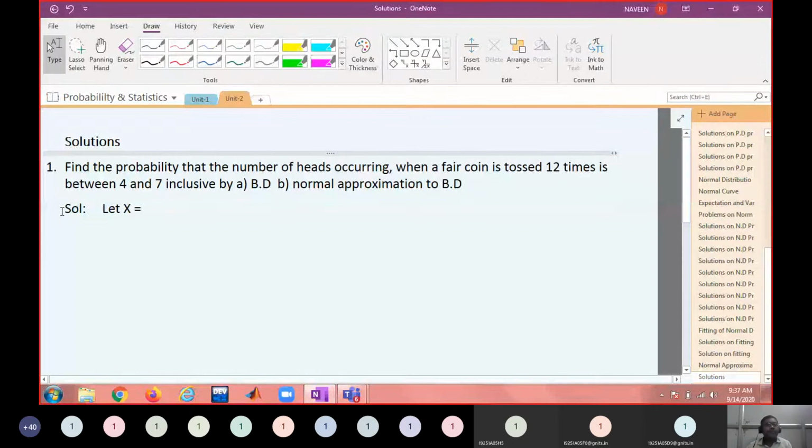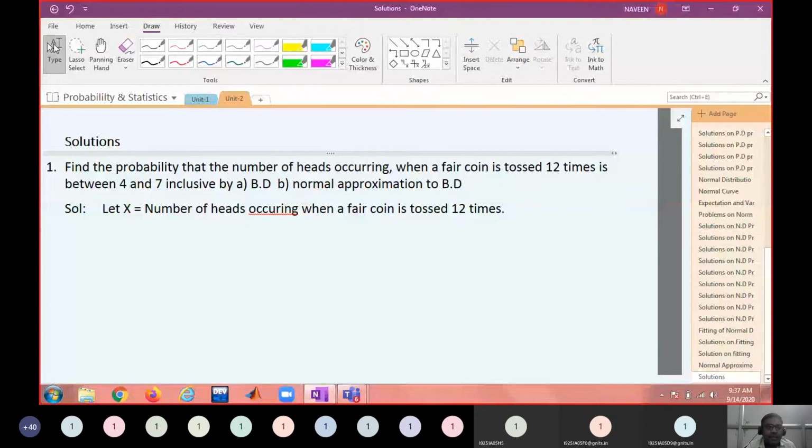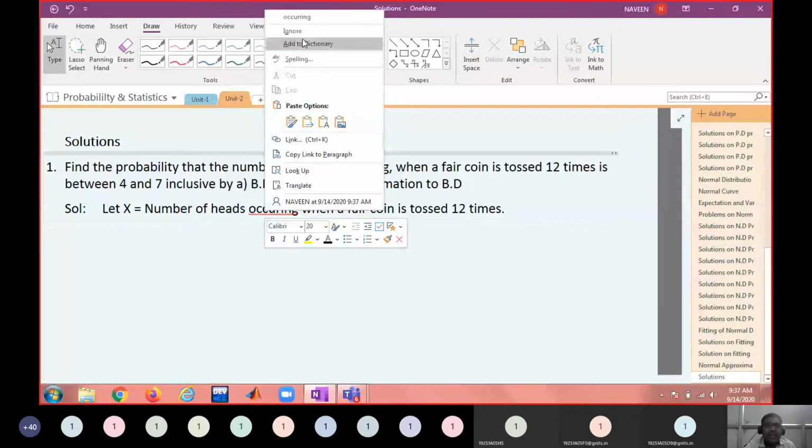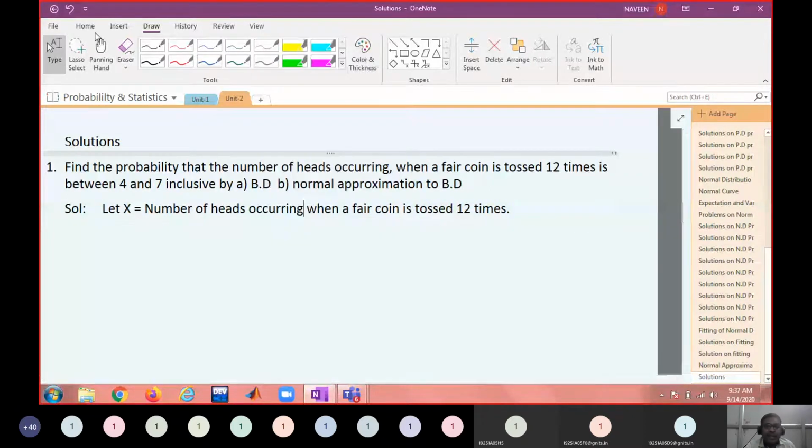Number of heads occurring when a fair coin is tossed 12 times. This itself gives a hint that it is a Bernoulli process. Why? n is given, it is about head and tail, so only two possibilities, with the probability of success constant at each trial.